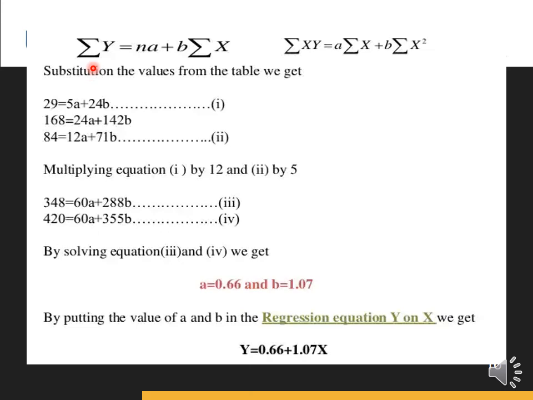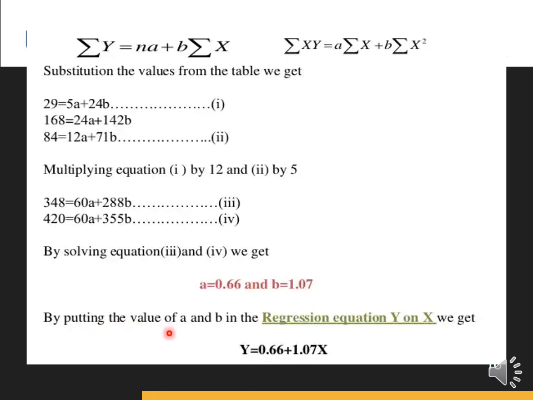Now we put the values in the equations: summation y = na + b summation x, and summation xy = a summation x + b summation x square. Substituting the values from the table, we get the first and second equations. Multiplying the first equation by 12 and the second equation by 5, we get 60a in both, and after solving the third and fourth equations we get a = 0.66 and b = 1.07.